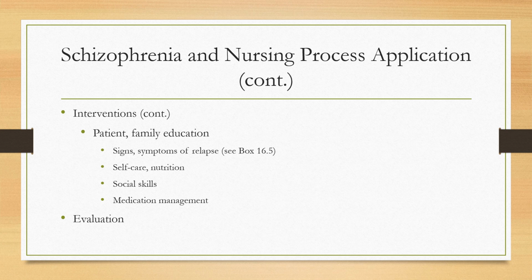Other teaching points include how to manage the illness and symptoms, the importance of medication compliance and getting to follow-up appointments, avoiding alcohol and other drugs, performing self-care and getting proper nutrition, social skills, avoiding stressful situations, and participating in supportive organizations like NAMI.